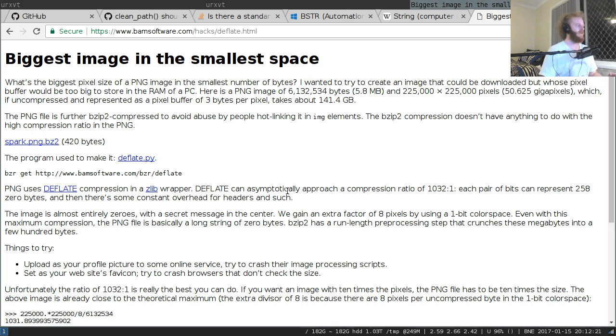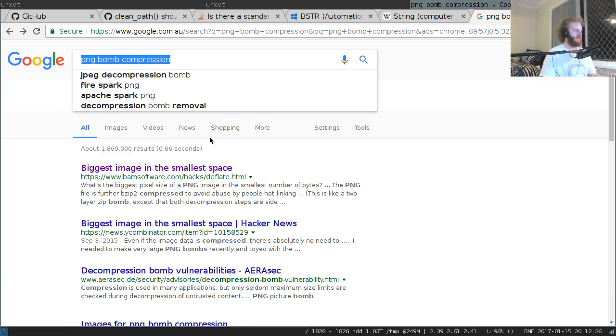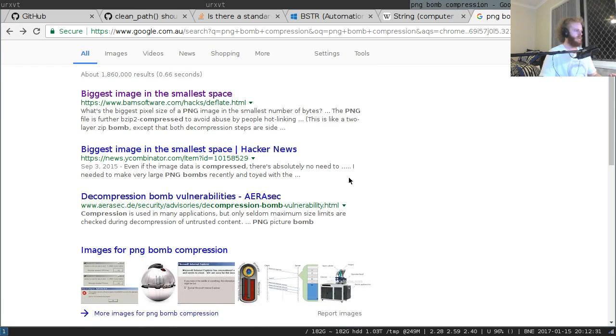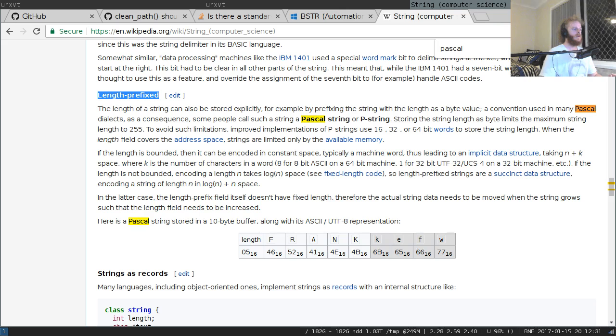But Dovion, this might be the sort of stuff that you're interested in. If you're curious, just search PNG bomb compression and there's a whole bunch of stuff about it. Zip bombs and compression bombs are interesting things.